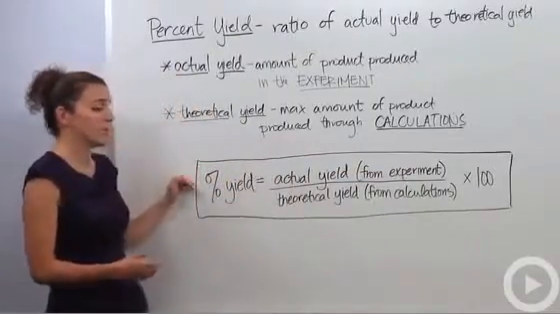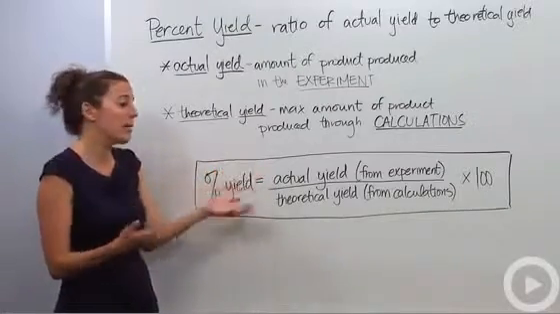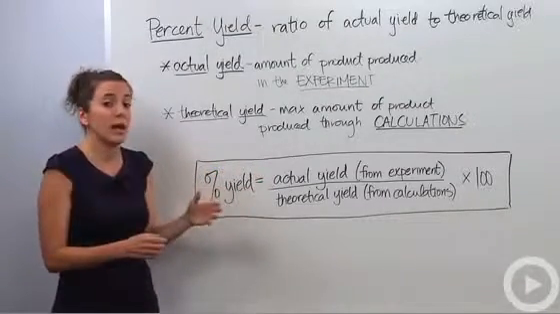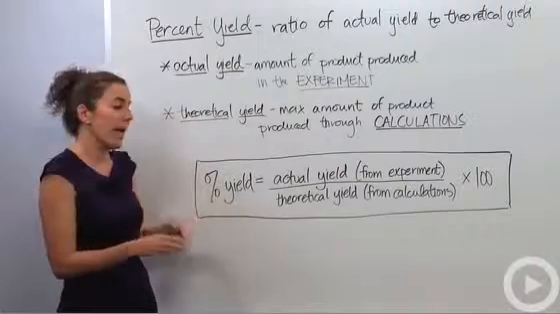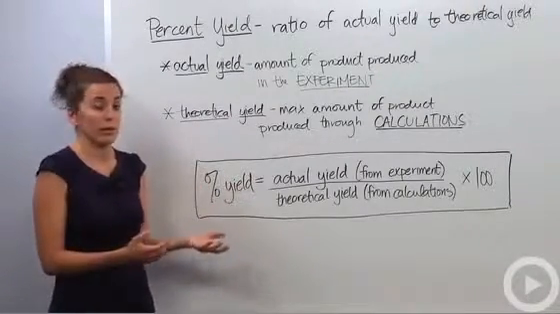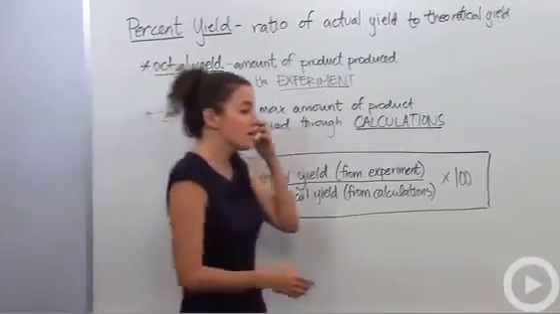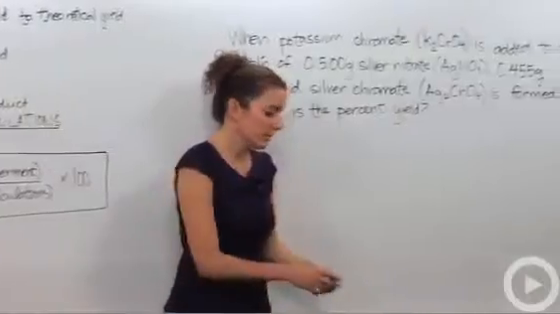Can you have a percent yield over 100%? Sure. You can have an actual yield that is actually higher than your theoretical yield due to contaminations and things like that. You can also have a percent yield that's lower than 100 if you lost some product somewhere along the line. So your percent yield can actually be plus or minus 100. All right, so let's do a problem based on percent yield.